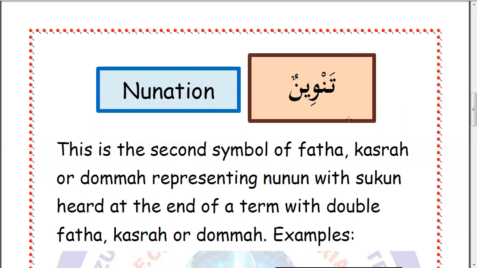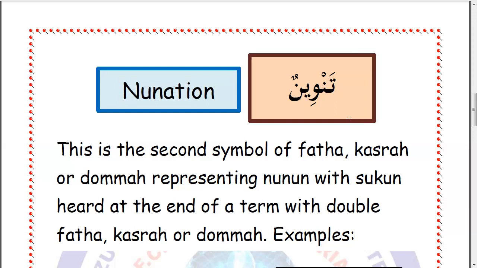When I say ban, the sound of Nun at the end of pronunciation of a letter carrying either double fatha, double kasra, or double dhamma. I repeat, the sound of Nun that is heard after the pronunciation of a letter in Arabic carrying double fatha, double kasra, or double dhamma.